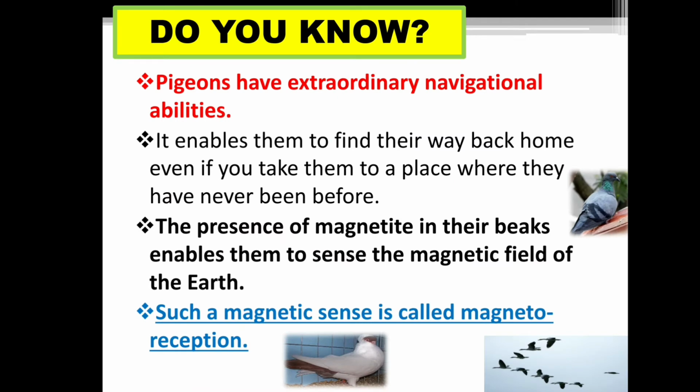Do you know? Pigeons have extraordinary navigational abilities. It enables them to find their way back home, even if you take them to a place where they have never been before. The presence of magnetite in their beaks enables them to sense the magnetic field of the earth. Such a magnetic sense is called magnetoreception.